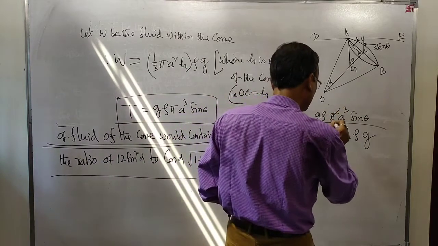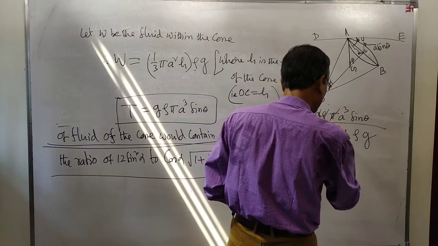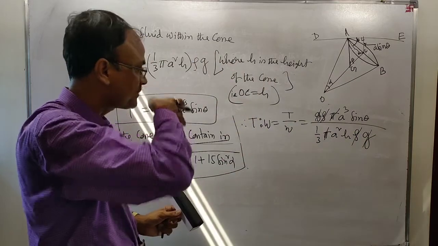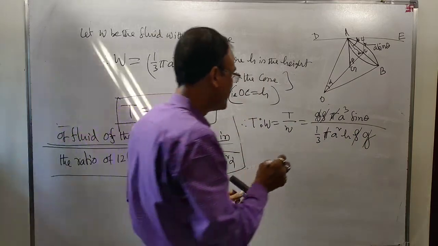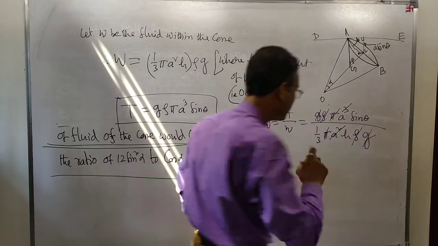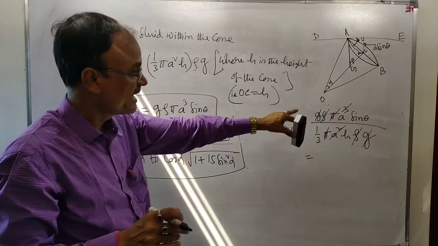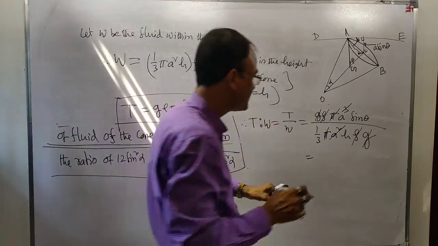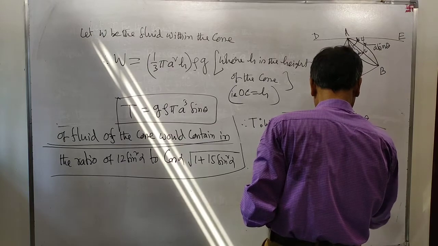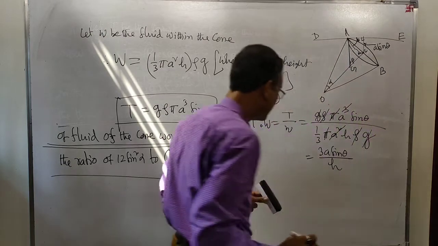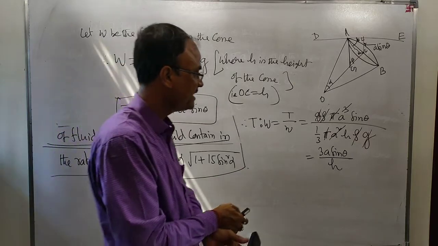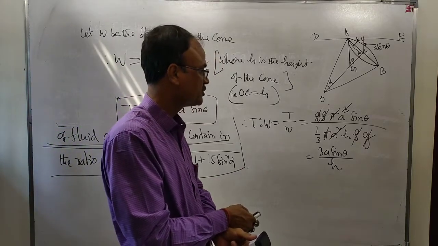Now pi will be cancelled, rho g will be cancelled. a square and a cube: a square will cancel, only a will be there. This is equal to thrice a sin theta divided by h.